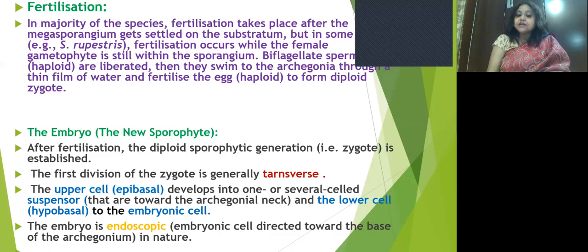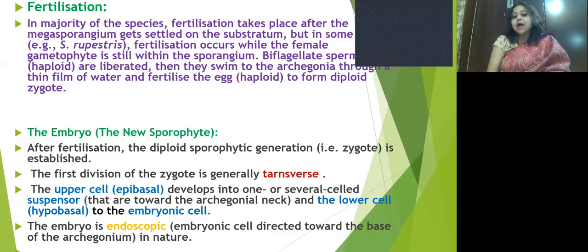The upper cell, which is known as the epibasal cell, develops into one or several suspension cells directed toward the archegonial neck, and the lower cell, which is known as the hypobasal cell, gives rise to the embryonic cells. The embryo is endosporic.